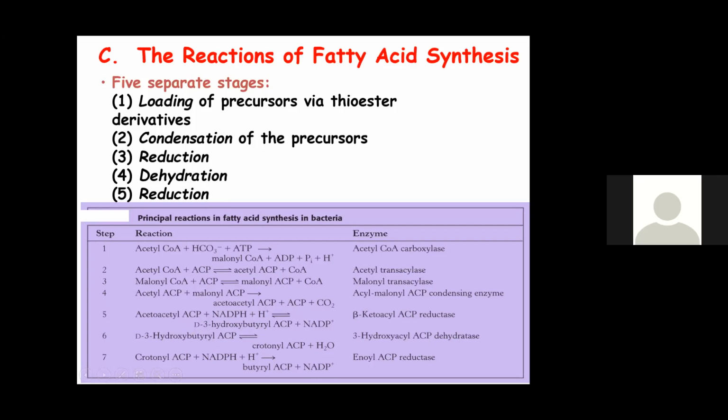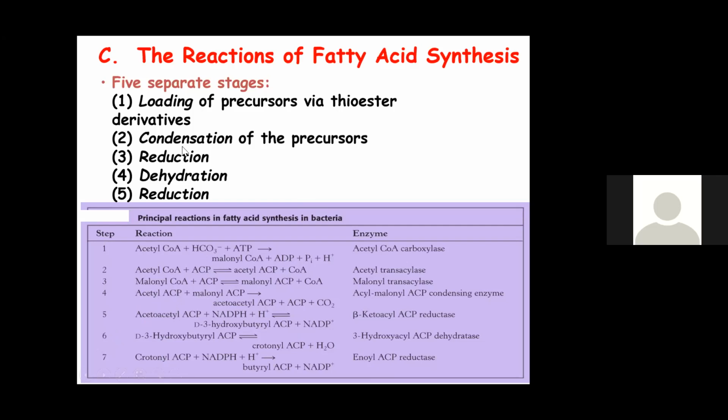Next, crotonyl ACP utilizes 1 more NADPH. It undergoes the second reduction to form butyryl ACP in the presence of the enzyme enoyl ACP reductase. Now, butyryl ACP again goes through the reactions from the 4th reaction. Completely 7 times it is repeated. Each time 2 carbon units are added to finally form the 16 carbon palmitic acid. Now, these are shown in brief in this slide.